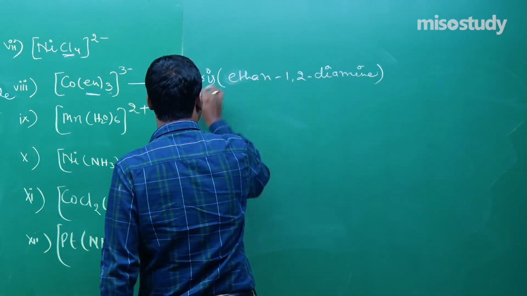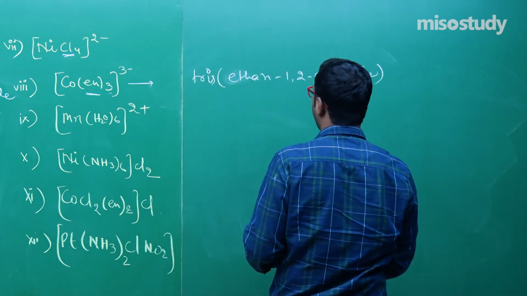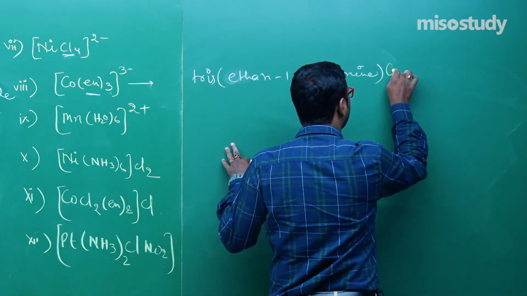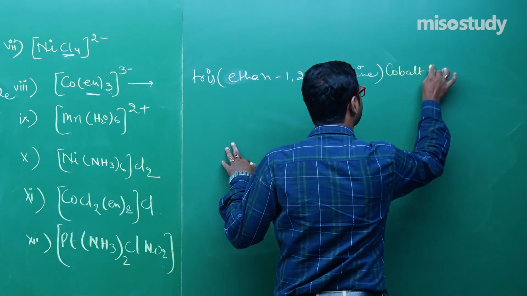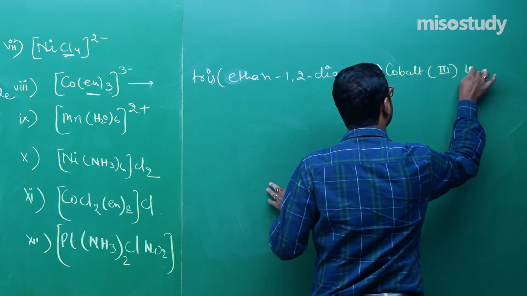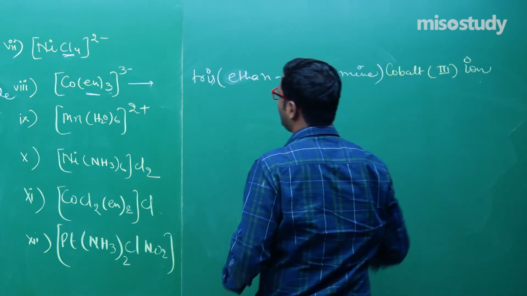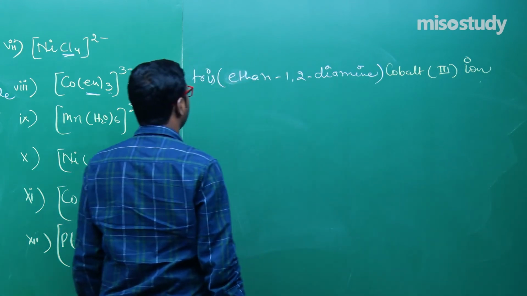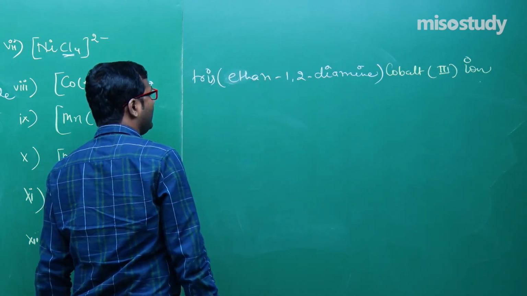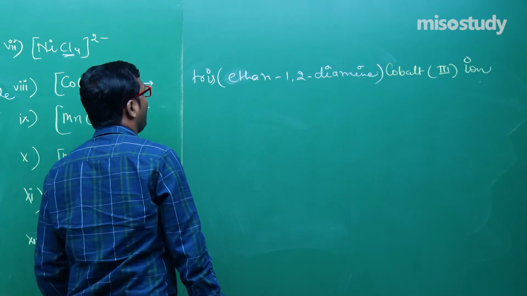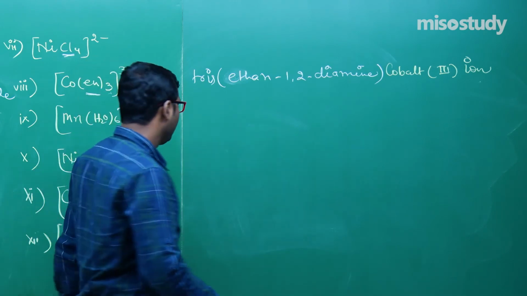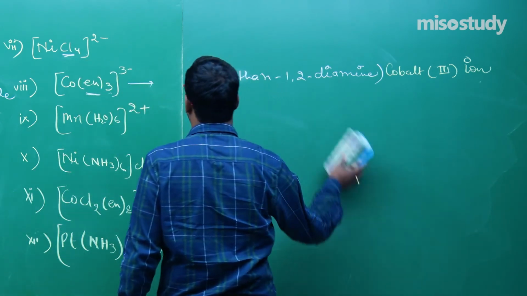Tris ethane-1,2-diamine cobalt 3 ion. Cobalt is in the 3 oxidation state. Again I am repeating, tris ethane-1,2-diamine cobalt 3 ion, my friend. Now I am going to rub this part.